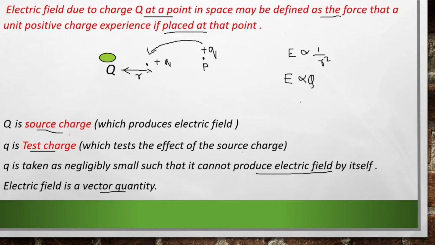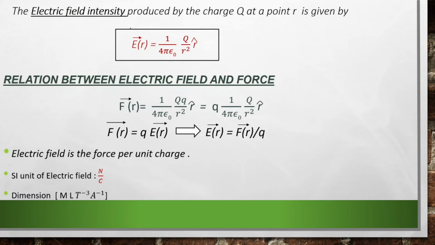Now let's combine all this and we can derive the electric field intensity produced by charge Q, our source charge, at point R, which is given by E of R. E is the electric field as a vector quantity, and this R gives the electric field at a distance of R. E of R is equal to 1 by 4 pi epsilon 0 Q by R square R cap, where R cap gives the direction of the electric field. So now we have got the equation to find the electric field intensity at a point due to our source charge Q.